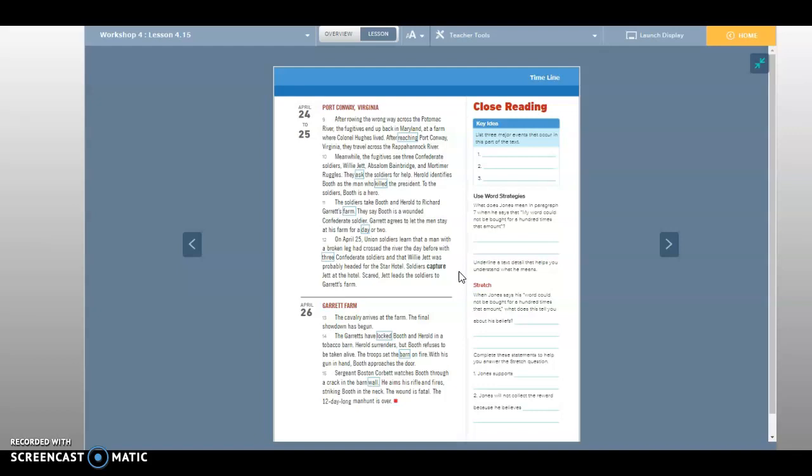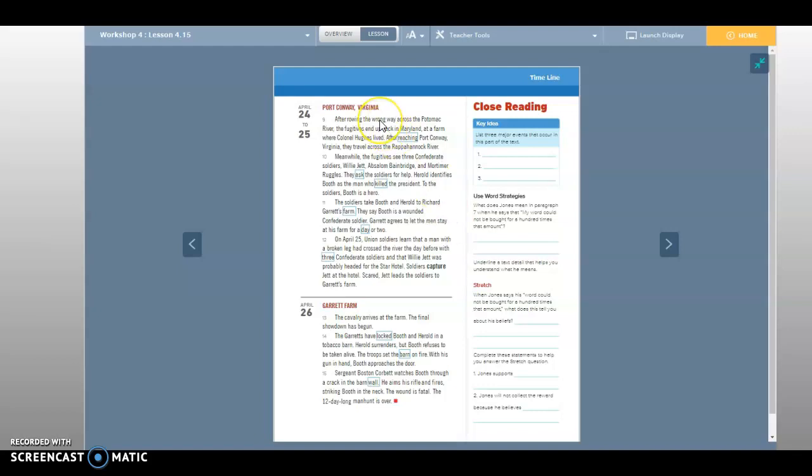Then down on the stretch, when Jones says his words could not be bought for 100 times that amount, what does this tell you about his beliefs? Complete these statements to help you answer the stretch question. Jones supports blank. What does he support? Jones will not collect the reward because he believes blank.